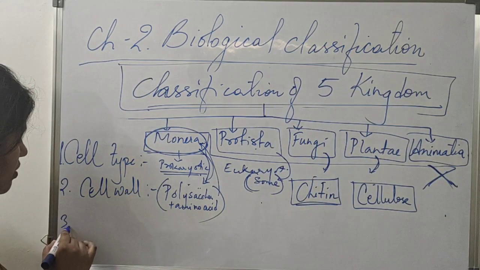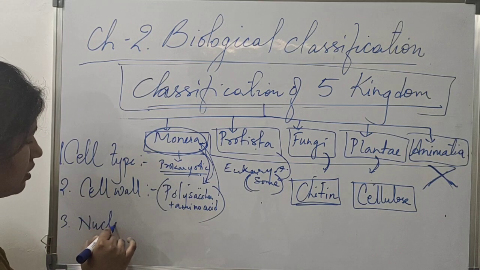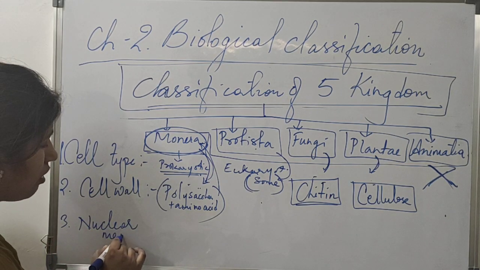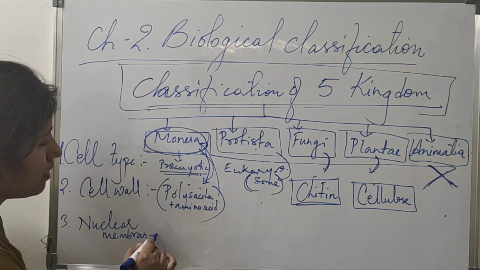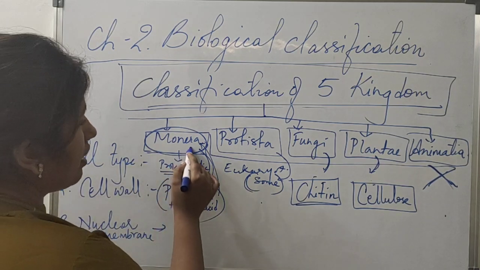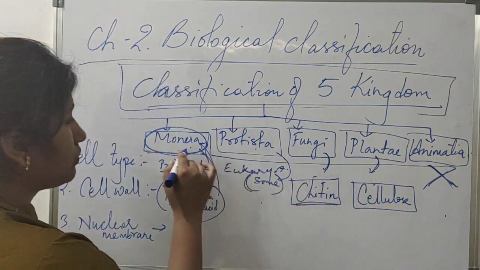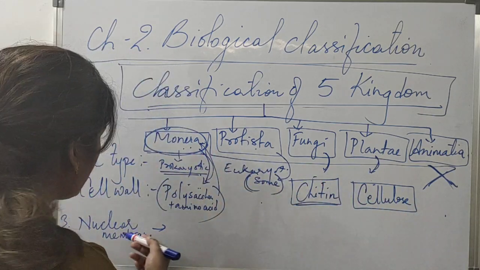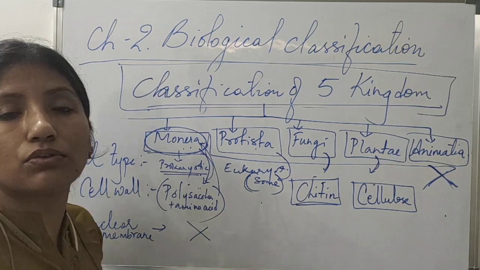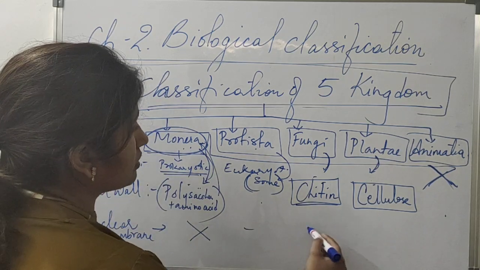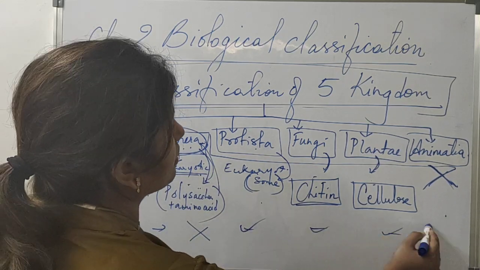Okay. Next, nuclear membrane. Nuclear membrane is the covering of the nucleus. Now Monera, that means the bacteria, prokaryotes, don't have a nucleus. So if they don't have a nucleus, will they have a nuclear membrane? No, they don't have a nuclear membrane. And all the rest have a nuclear membrane.